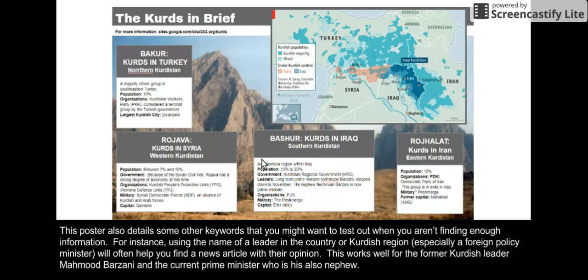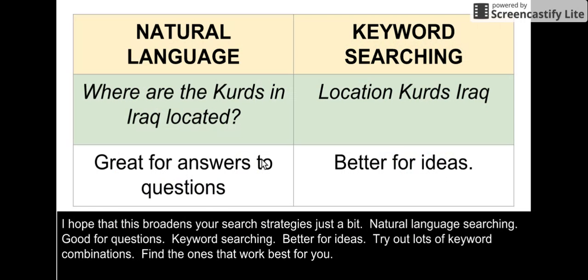This poster, which is hanging up in your classroom, also details some other keywords that you might want to test out when you aren't finding enough information. For instance, using the name of a leader in the country or Kurdish region, especially a foreign policy minister, will often help you find a news article with their opinion. This works well for the former Kurdish leader Massoud Barzani and his current prime minister, which is also his nephew.